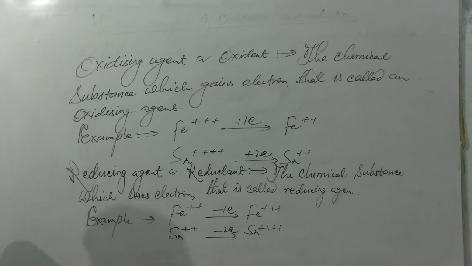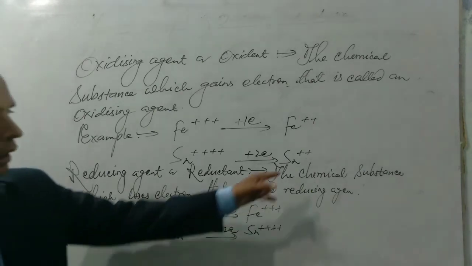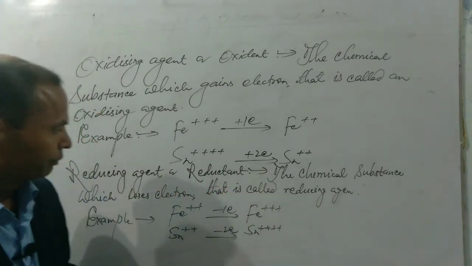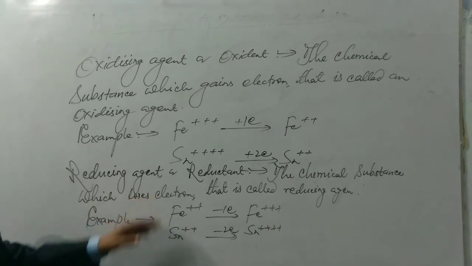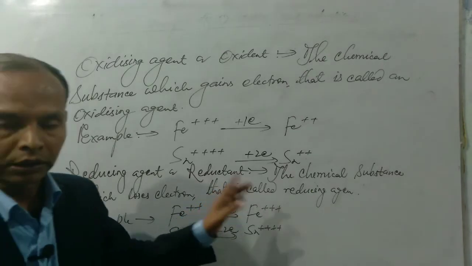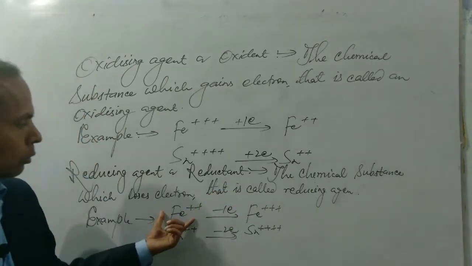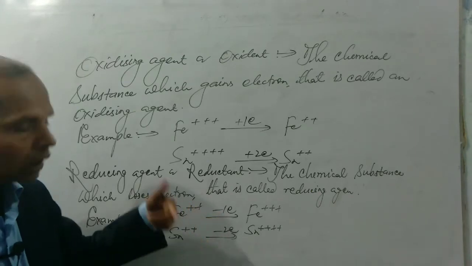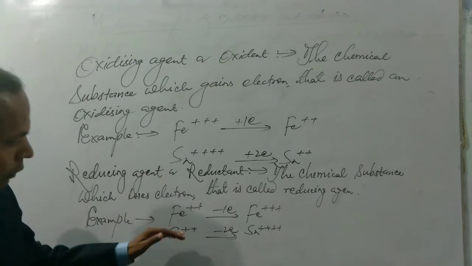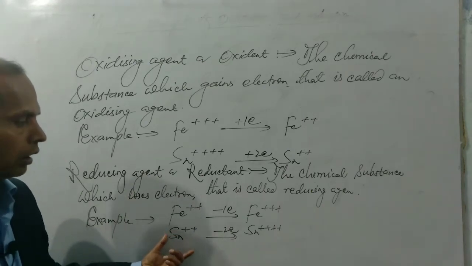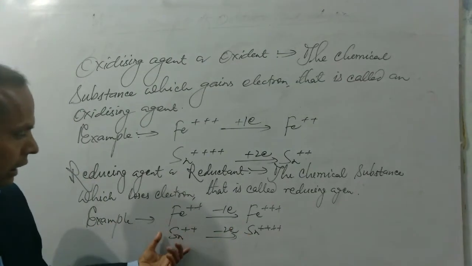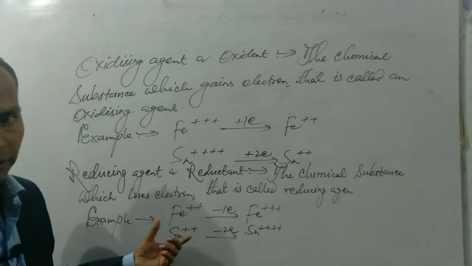The definition of reducing agent tells us the chemical substance which loses electron is called reducing agent or reductant. We take some examples like Fe2+ ion loses 1 electron to form Fe3+ ion. So Fe2+ loses 1 electron, and Fe2+ is a reducing agent. In another reaction, Sn2+ ion loses 2 electrons to form Sn4+ ion, so Sn2+ ion is a reducing agent.